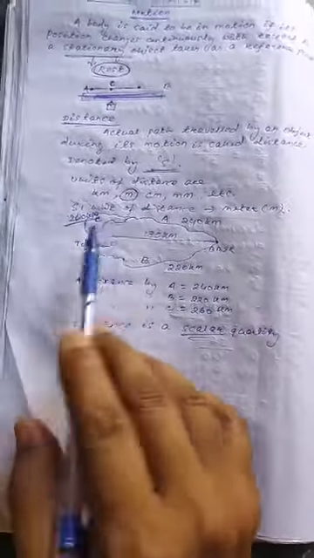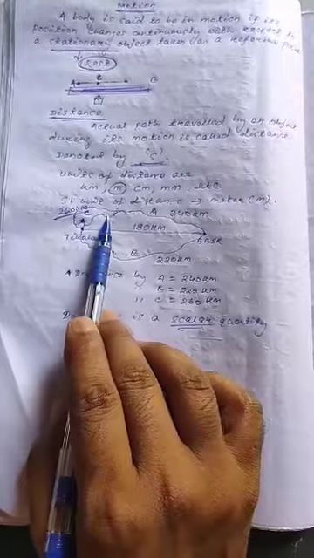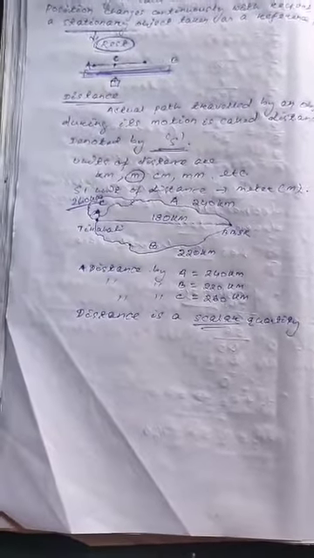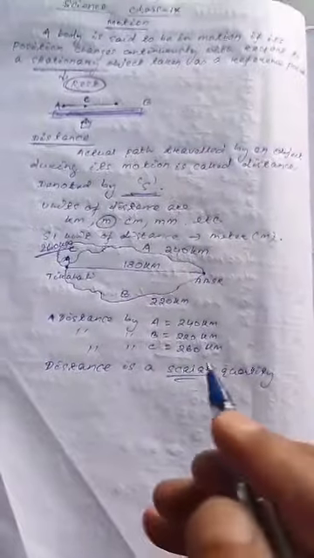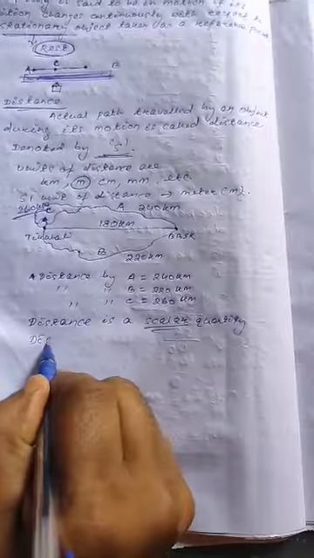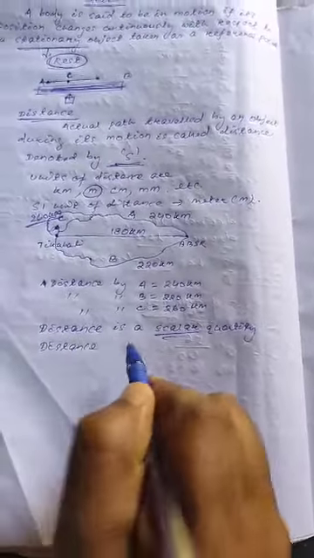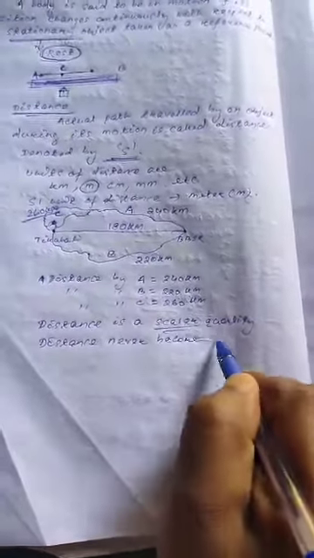Whatever path is traveled, it has no particular direction. That's why distance is a scalar quantity, and the distance traveled by an object never becomes zero.